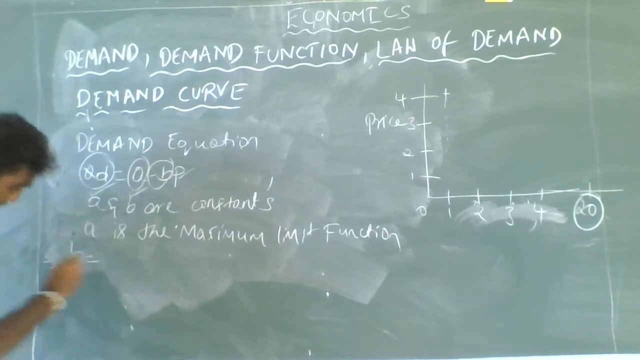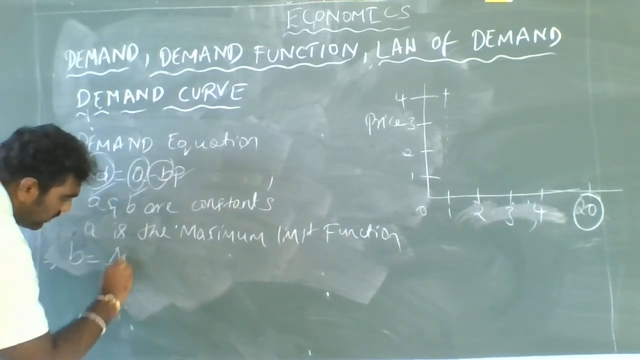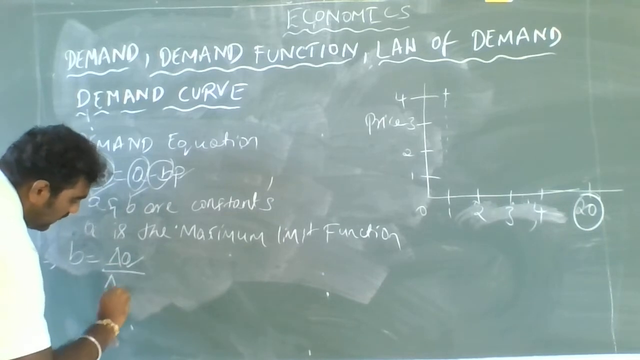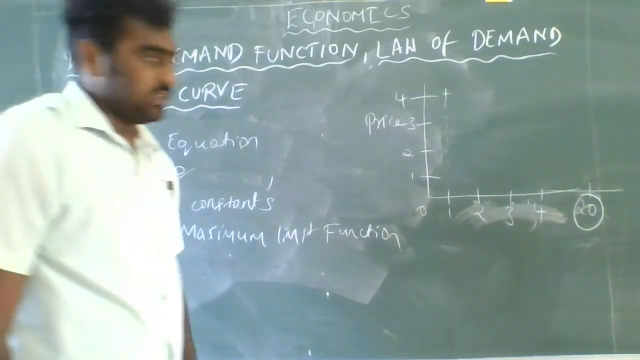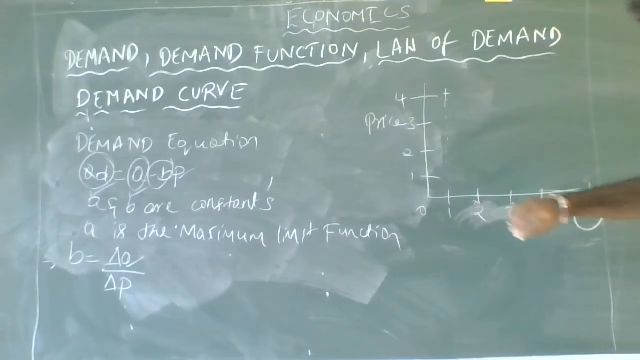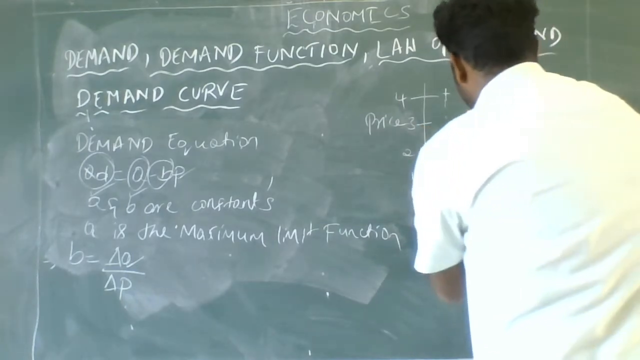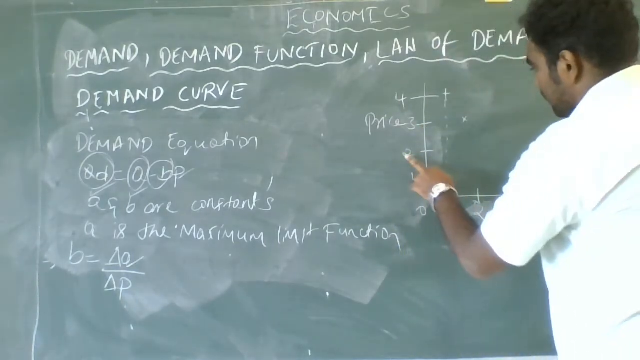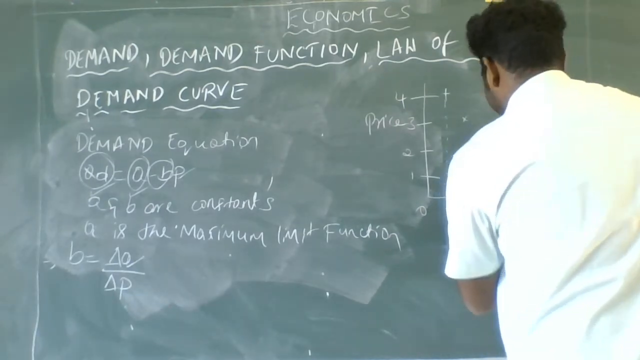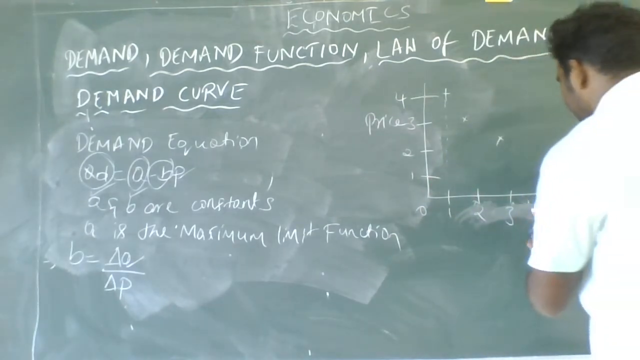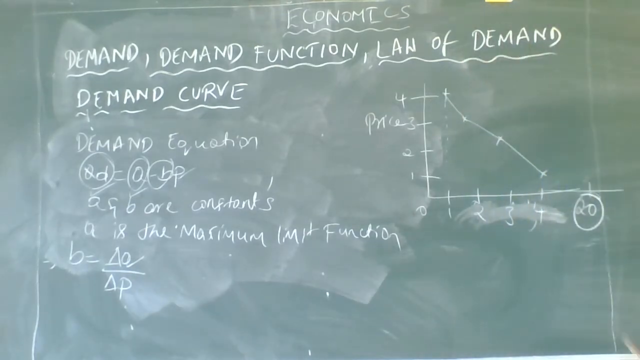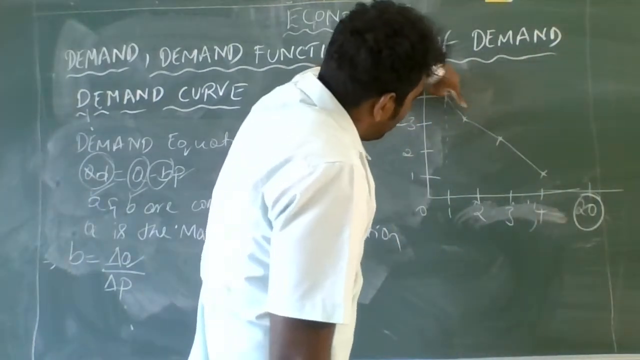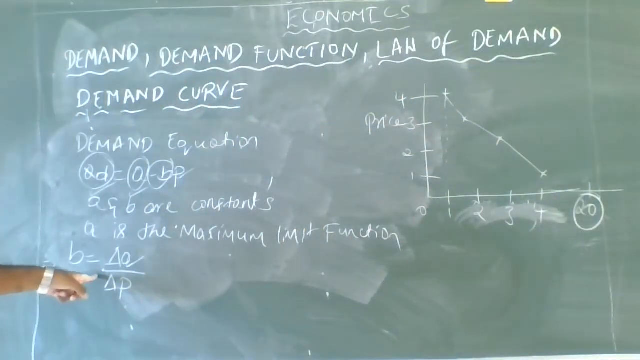So B refers to delta Q divided by delta P, which is nothing but change in quantity divided by change in price. Here, if I draw a demand curve, when the price is 3, I will purchase 2 quantities, when the price is 2, I will purchase 3 quantities, and when the price is 1, I can purchase 4 quantities. You will get a downward sloping curve. This slope is called B: change in quantity divided by change in price.